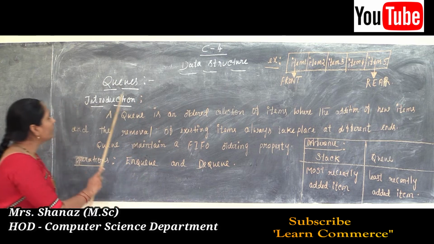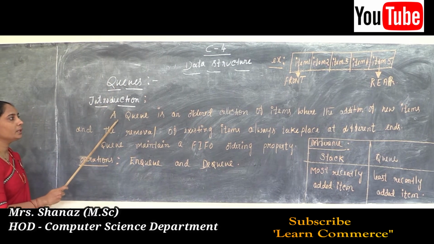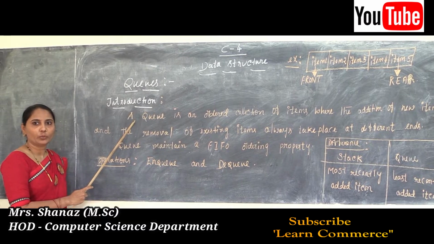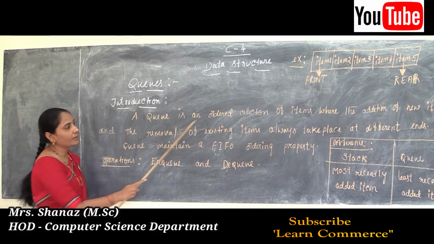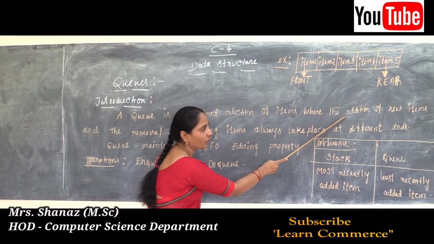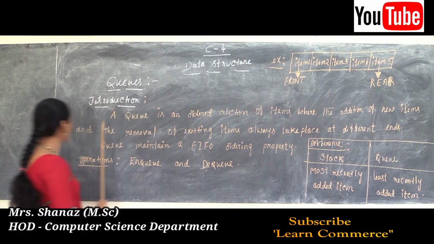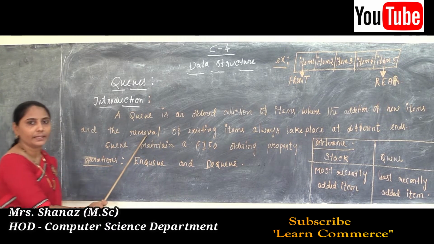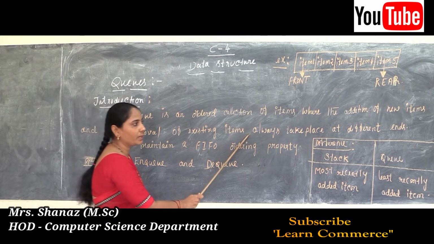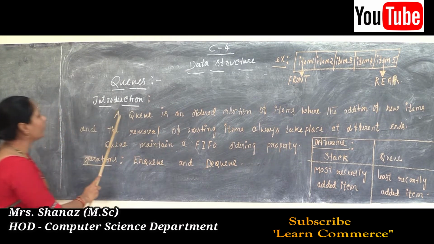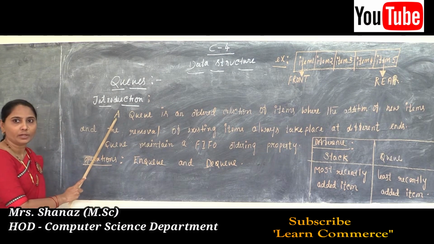But in our queue, the definition is that a queue is an ordered collection of items where the addition of new items and the removal of existing items always take place at different ends. So this is the meaning of the queue.